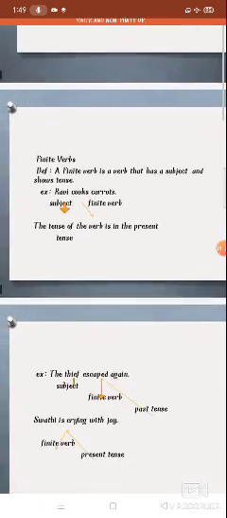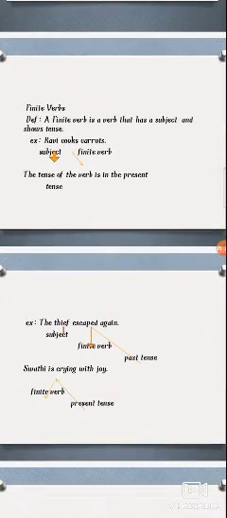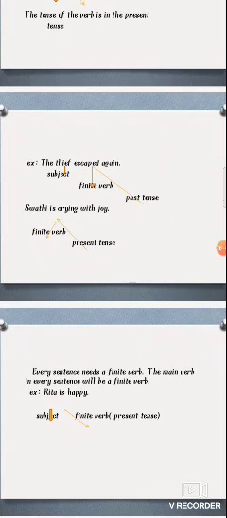When you see the examples, then you can identify finite verbs easily. Ravi cooks carrot. Cooks comes under the present tense. The tense of the verb is in the present tense. Next, the thief escaped again.